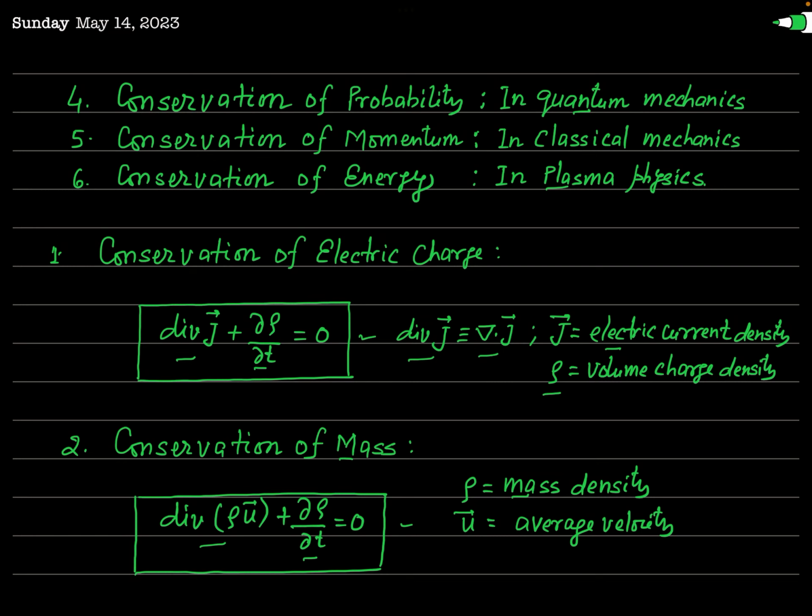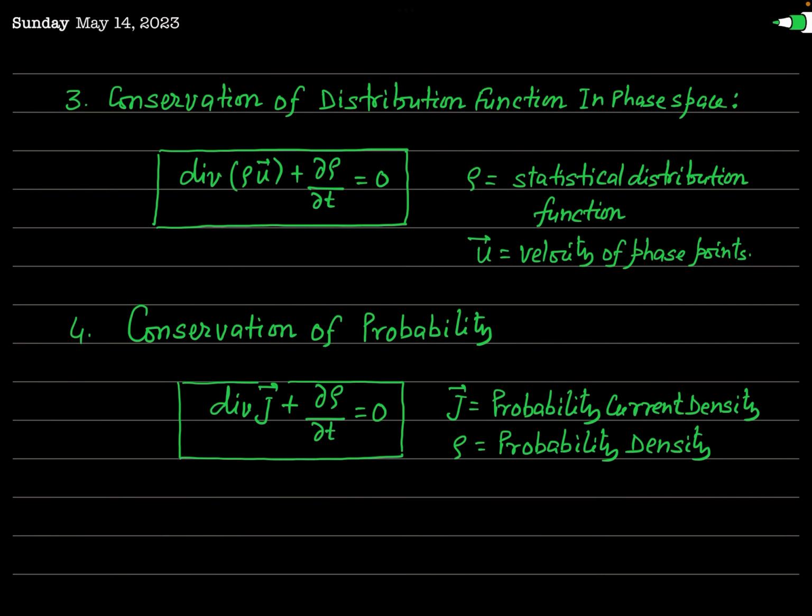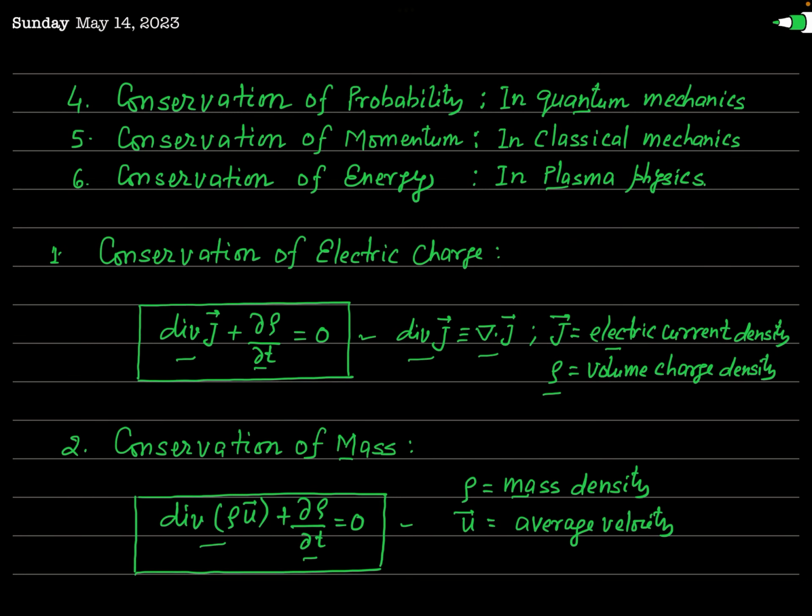Okay. Again, the conservation of distribution function in phase space. This conservation principle is expressed by the equation of continuity written like this. This is divergence of rho u plus del rho by del t equal to 0. You can see this equation is exactly the same as that of the equation of continuity for conservation of mass.